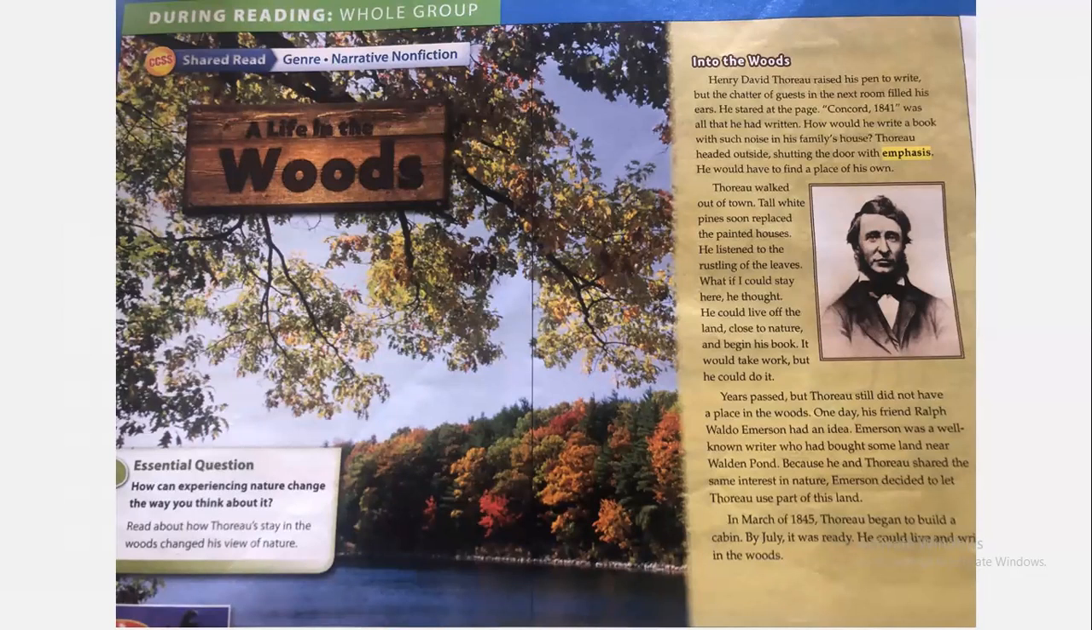Okay, so this is an example of narrative nonfiction. Okay, think about the features that we discussed yesterday as we read the next 2 pages. Okay, it's about how this man's stay in the woods changed his view of nature.